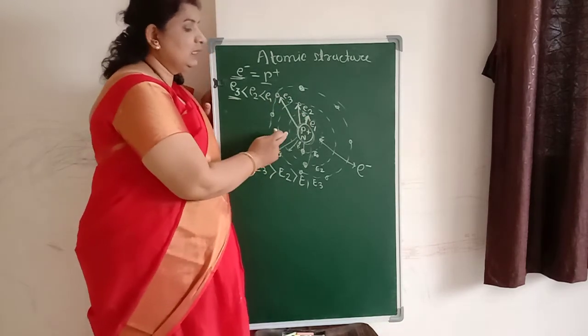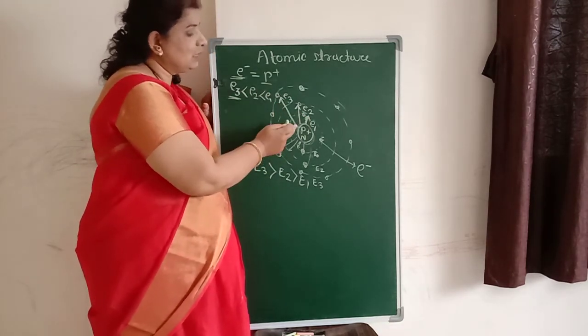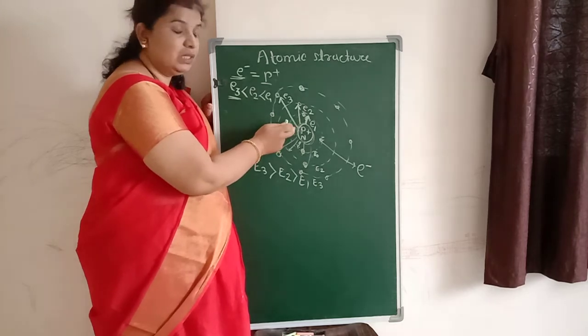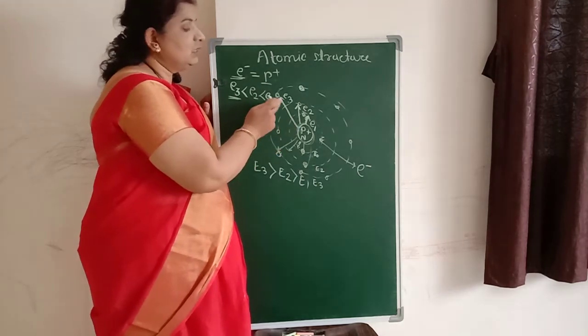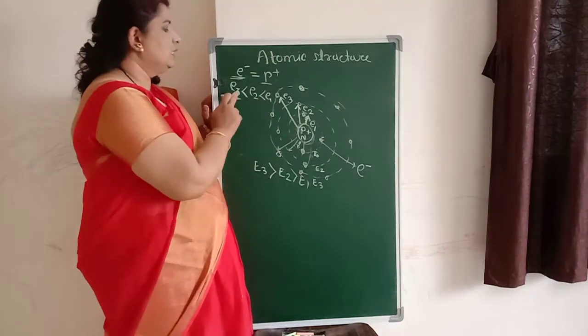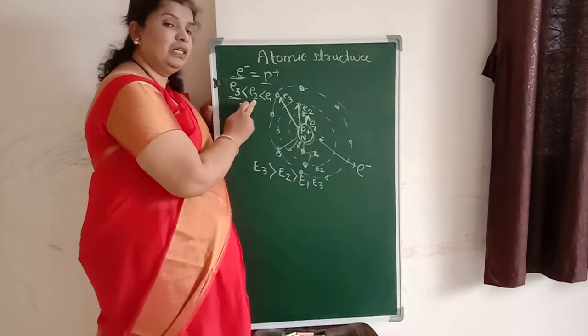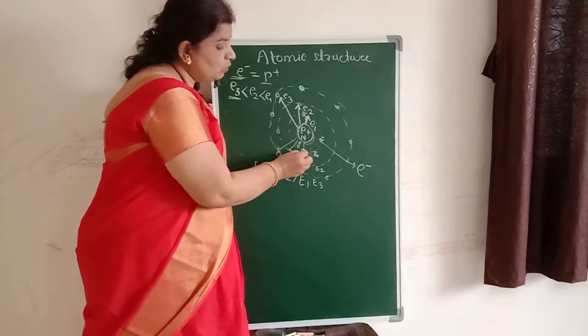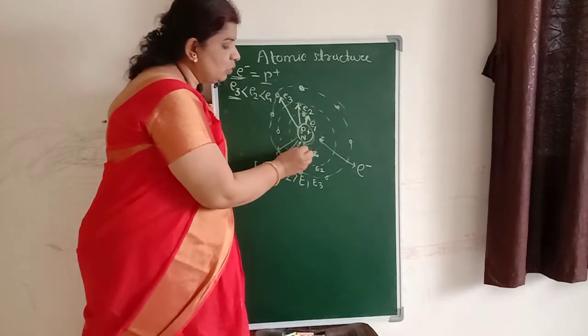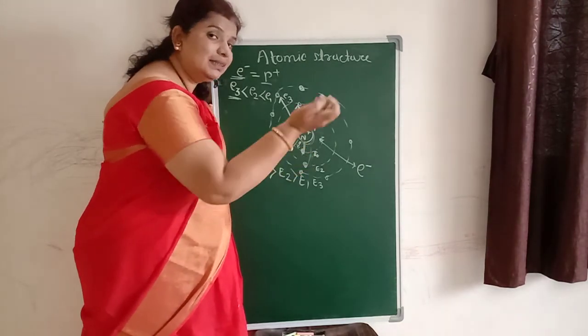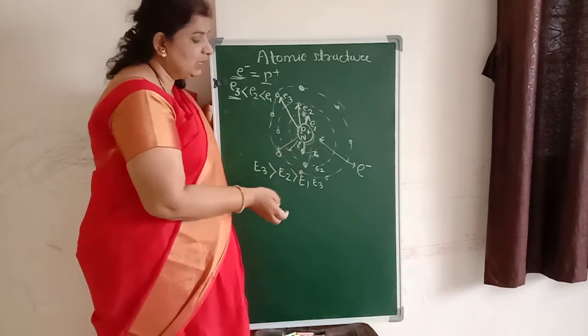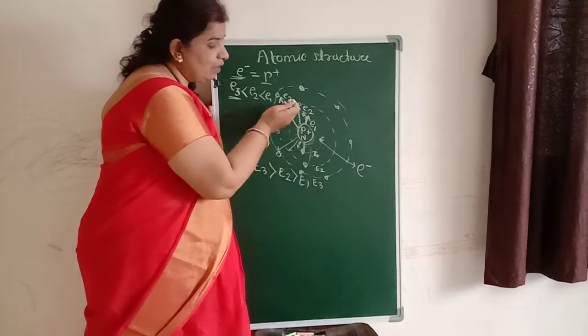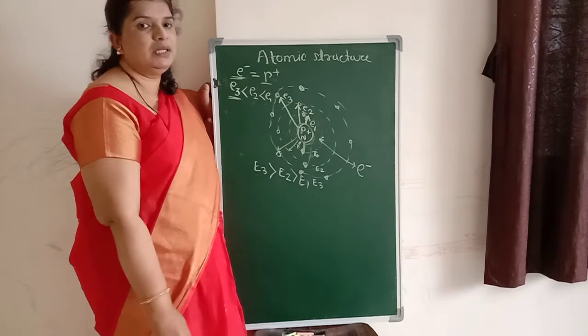As the electron moves away from the nucleus, the bonding energy goes on decreasing. So e3 will be less than e2 and e2 is less than e1. The electron which is closer to the nucleus is tightly bonded with the nucleus, and the electrons which are present away from the nucleus are loosely bonded.